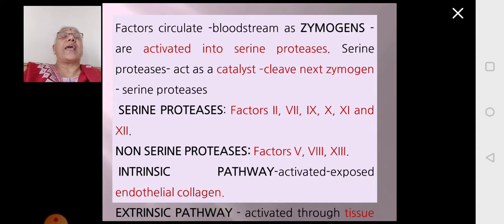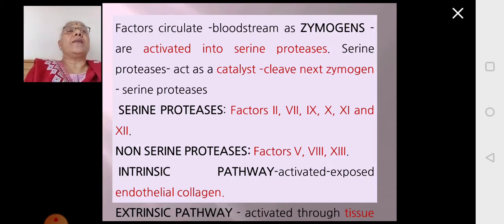These factors are present in the blood. They are circulating along with the blood. They are streaming in the blood. They are in an inactive state and they are called zymogens. So once there is a tissue damage, the zymogens will be activated and converted into the active form called serine proteases. These serine proteases, which are active forms, will act as catalysts, and what they bring about is conversion of the zymogen in the next step.